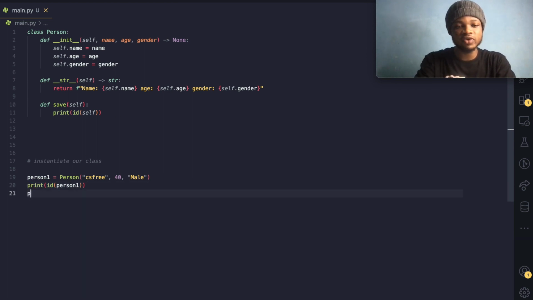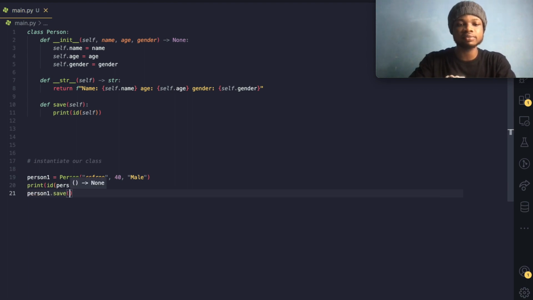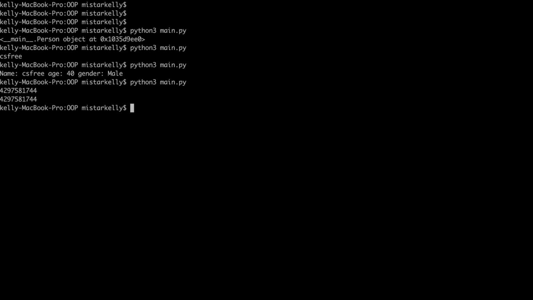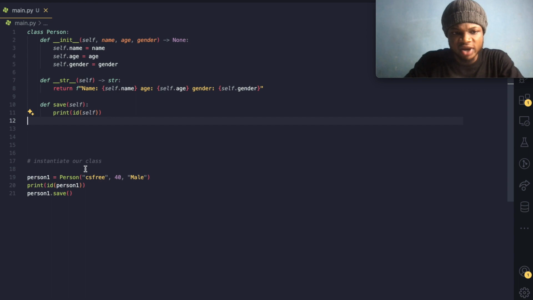So let me just come over here and call the save method. So I have to do person1.save. If I go over to my terminal and run, can you see both have the same addresses? So they both have the same address. That means this self over here is also equal to this person one object or instance over here, right?